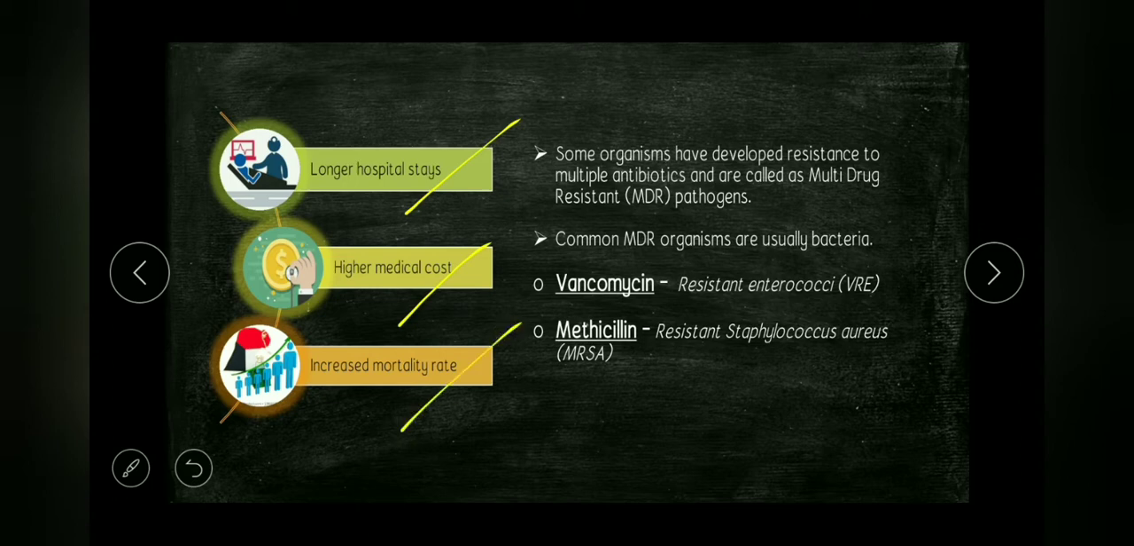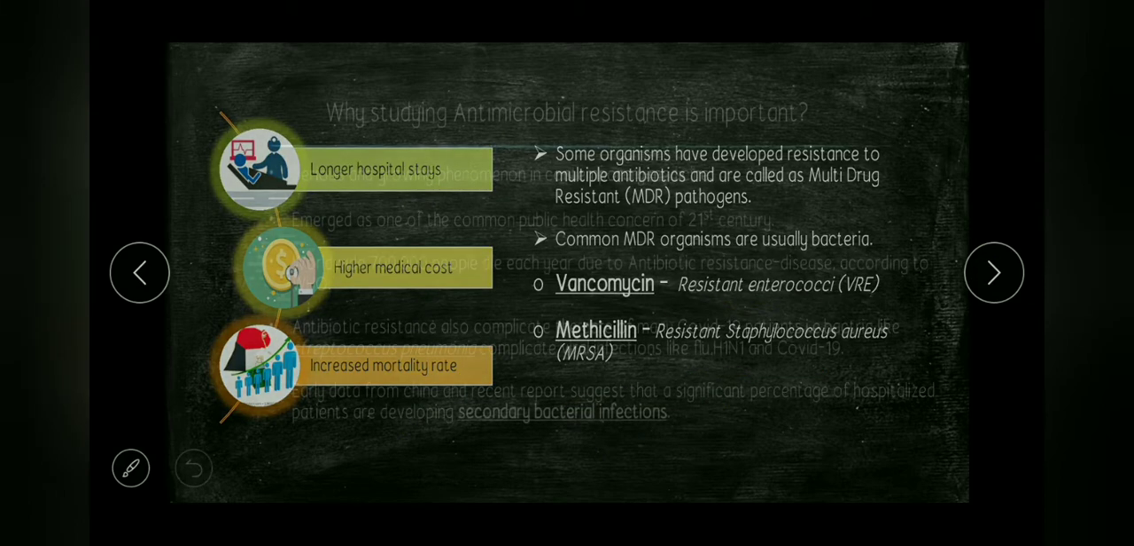Some organisms have developed resistance to multiple antibiotics and are called multi-drug resistant (MDR) pathogens. Common MDR organisms are usually bacteria, like resistant enterococci, which are resistant to the antibiotic vancomycin and are dubbed VRE, vancomycin resistant enterococci. The next example is resistant Staphylococcus aureus, also called MRSA, which is resistant to the antibiotic methicillin.